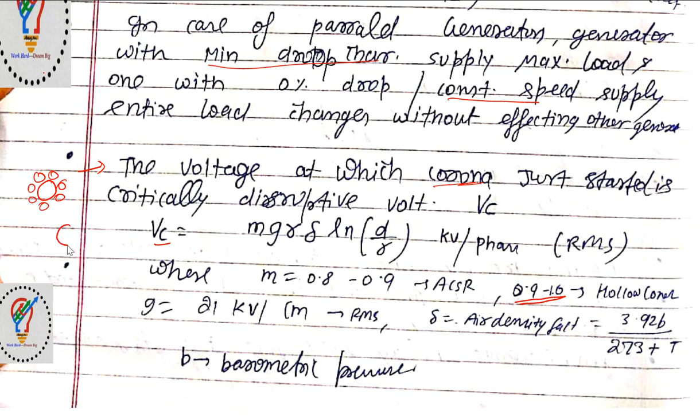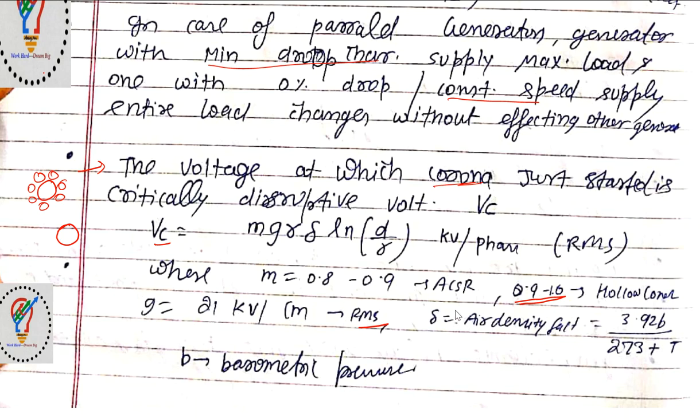In the case of a smooth cylindrical or hollow conductor, it will be 0.9 to 1.0. And g is the dielectric strength, 21 kilovolts per centimeter, an RMS value, and the maximum value is 30 kV per centimeter.